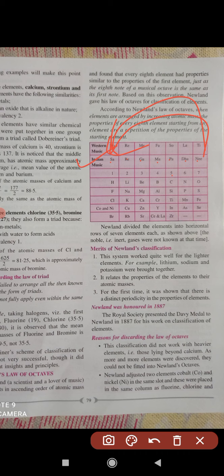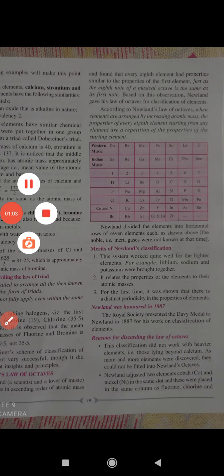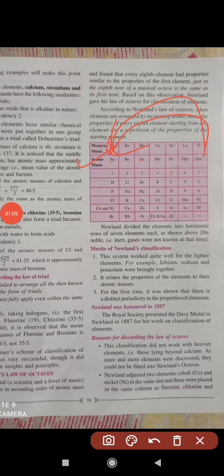So similarly, he applied this thing to elements, the then known elements. Then he got a very interesting relation, and that is known as Newland's law of octaves. So here is the definition according to Newland's law of octaves: when elements are arranged by increasing atomic mass, the property of every eighth element starting from any element is a repetition of the property of the starting element.